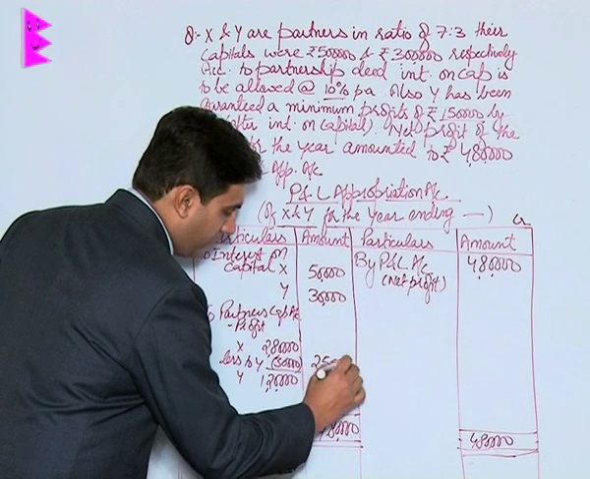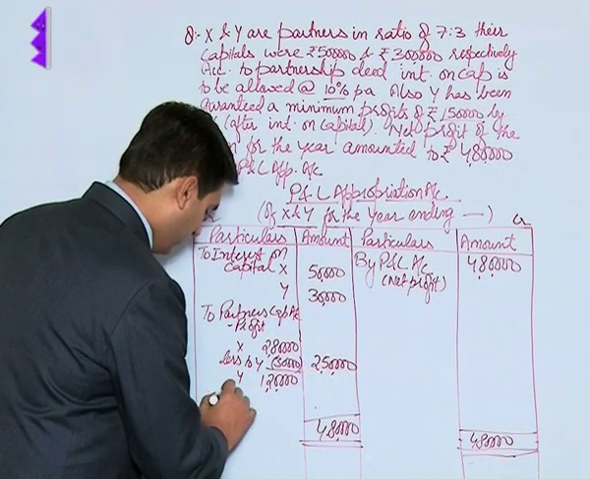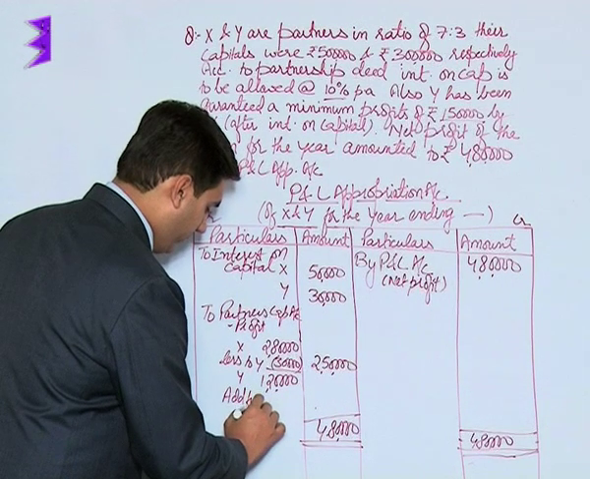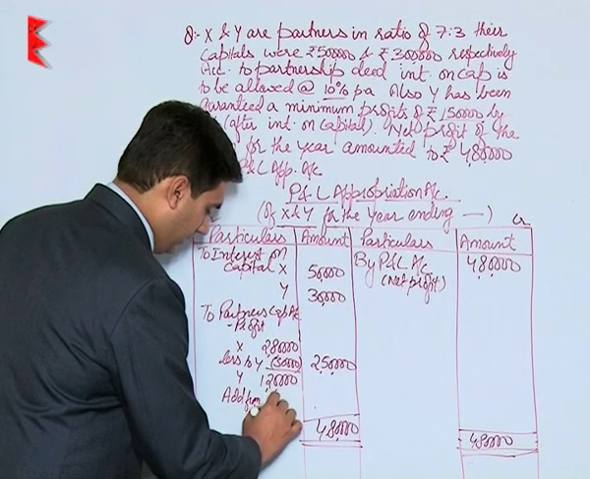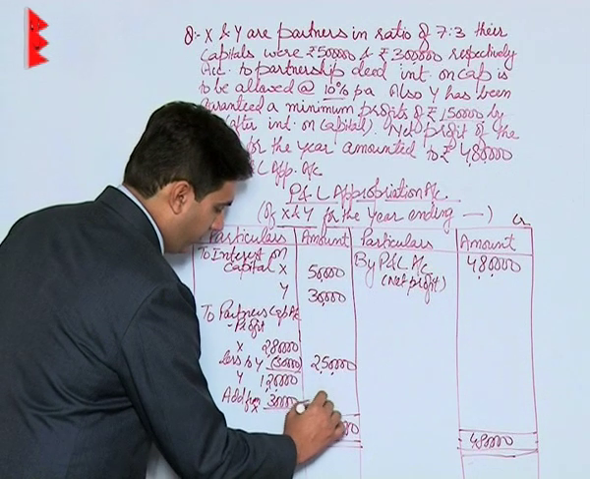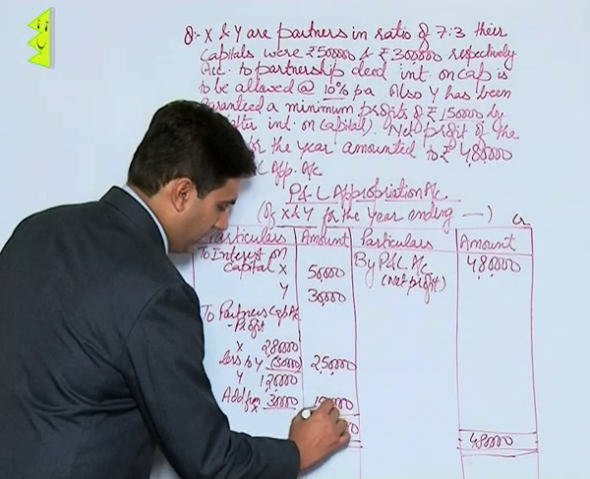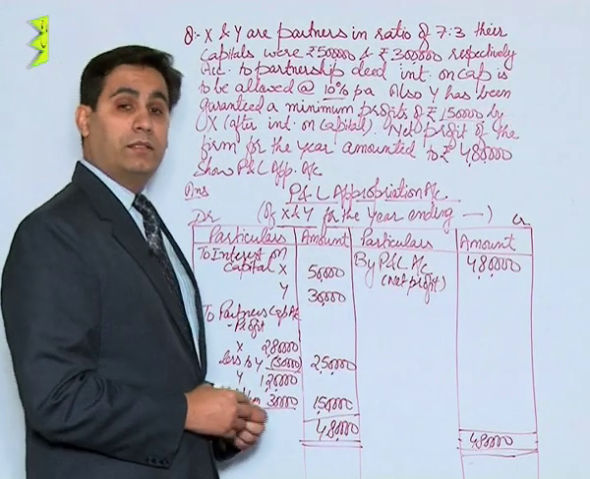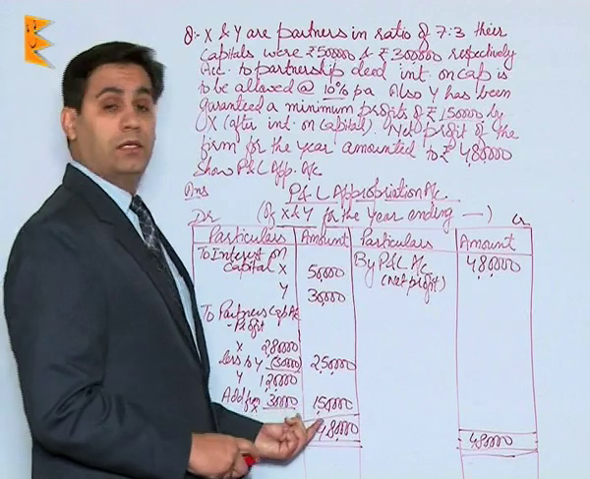The amount that would actually be given to X would be 2,50,000. Then add from X 30,000 and this amount would be 1,50,000. So the total comes to 4 lakh and the guaranteed amount to Y has been fulfilled.